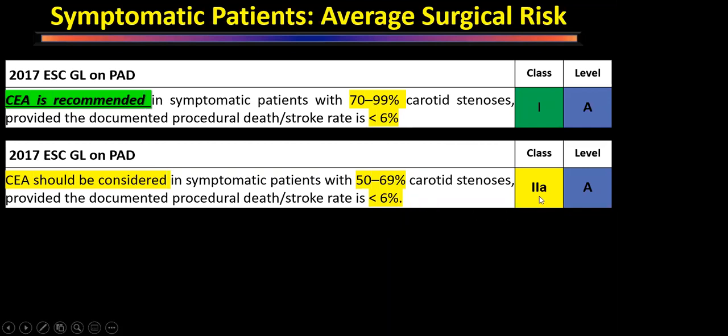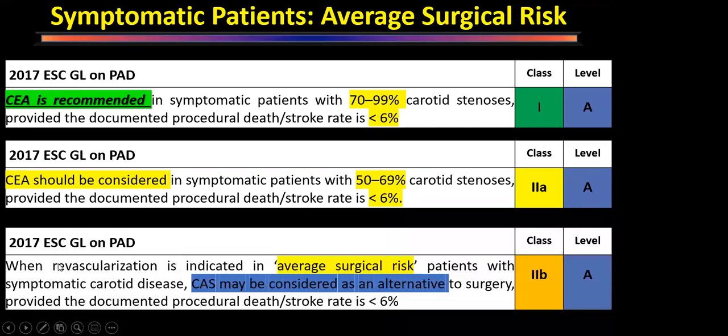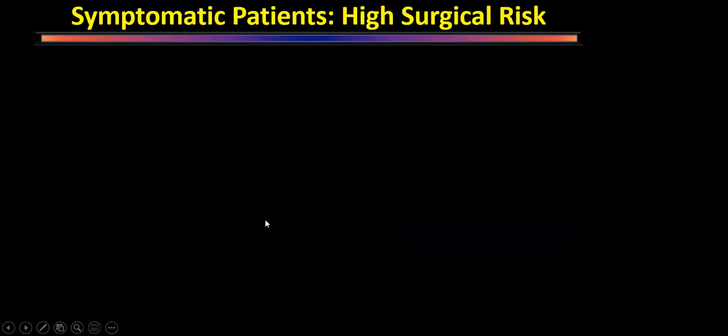So they are also candidates for surgery, but this is a class 2A recommendation, carotid endarterectomy. And for average surgical risk patients, carotid artery stenting is a third option. So patients who have average surgical risk are to be operated on, and carotid endarterectomy is done. This is either class 1 or class 2A recommendation depending on severity. For them, carotid artery stenting is an alternative. This is not the first choice. The first choice is always carotid endarterectomy.